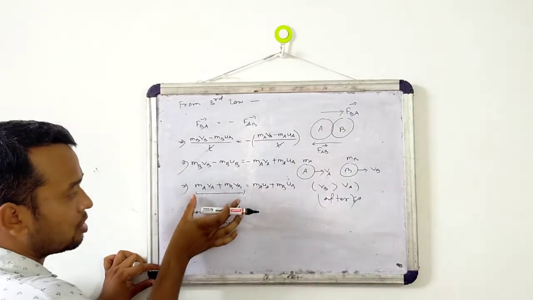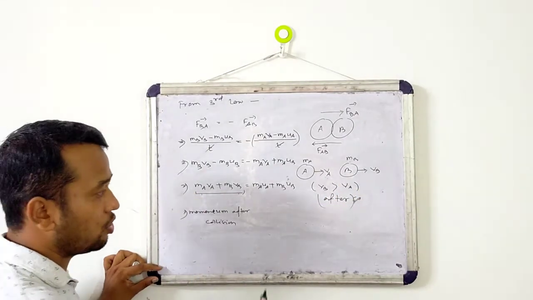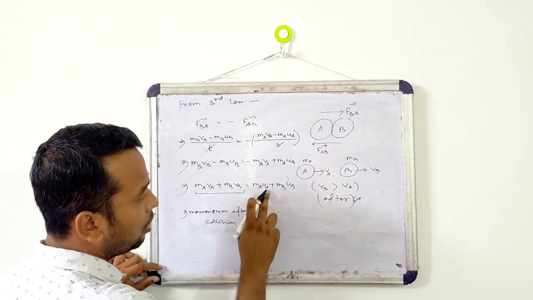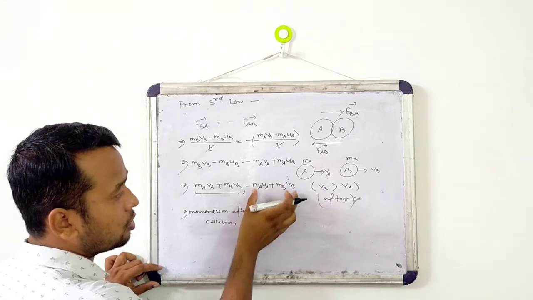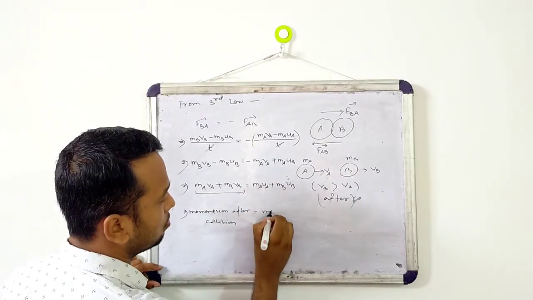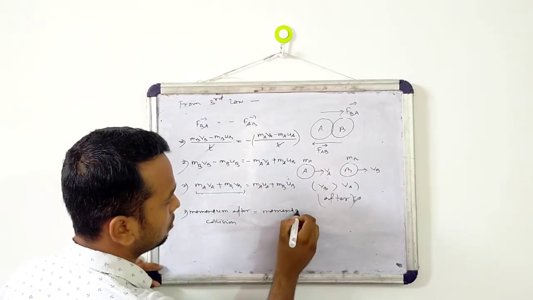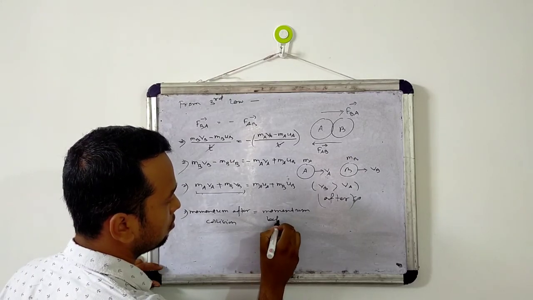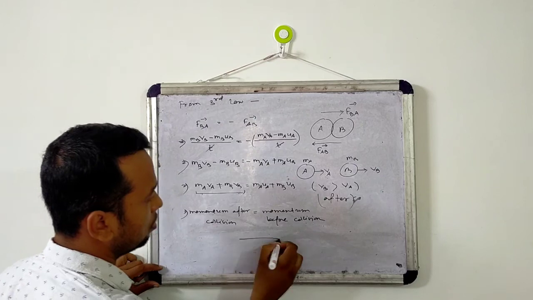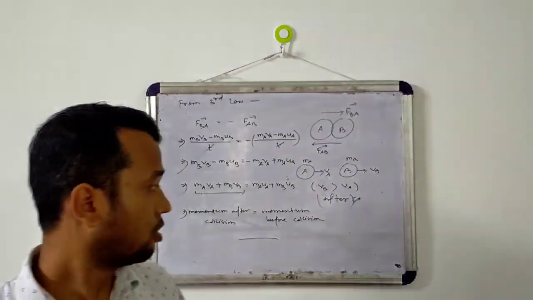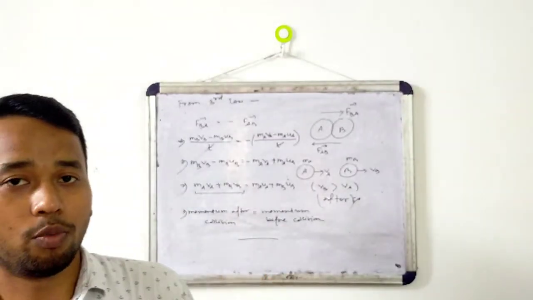So this is the total momentum after collision. And uA and uB are the velocities before collision, so this part is the momentum before collision. So we proved that momentum is conserved.